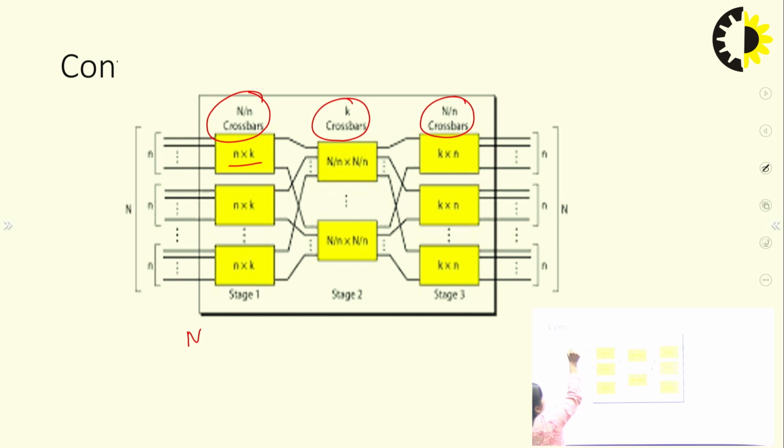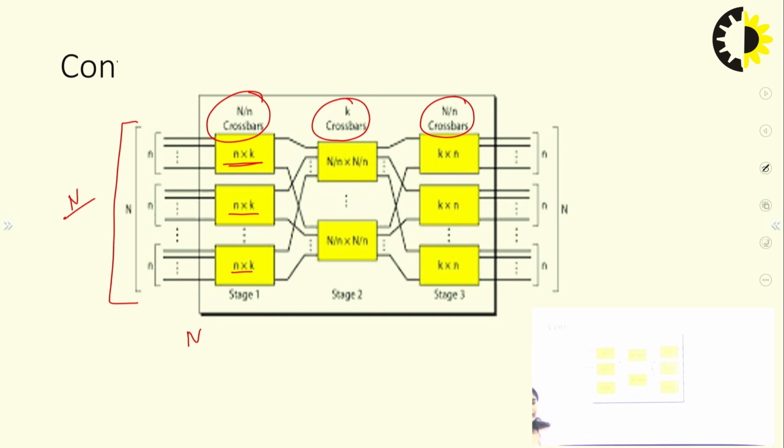It means that if n is the number of systems on the network, you are further subdividing them into smaller groups, n groups, and now there is n cross k. These are the first stage sizes.